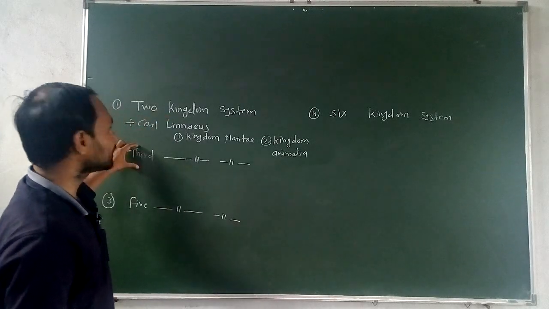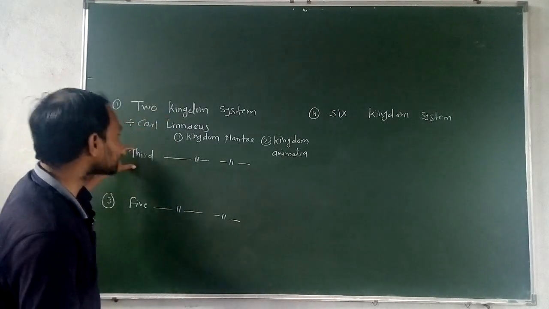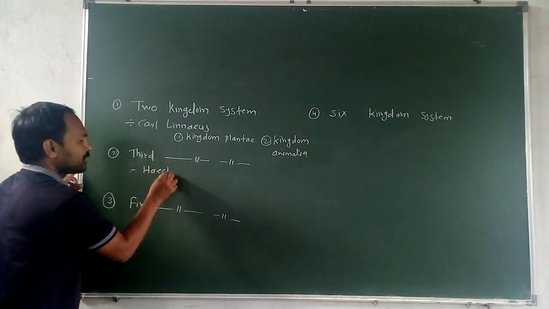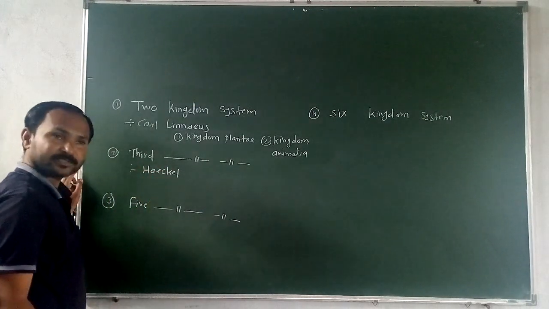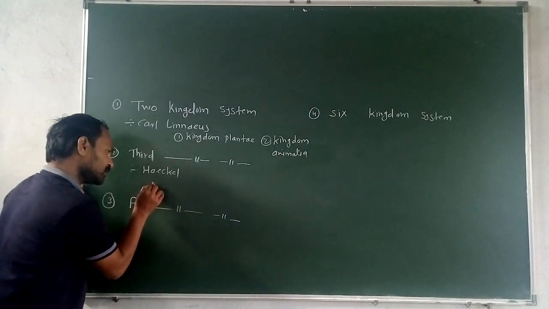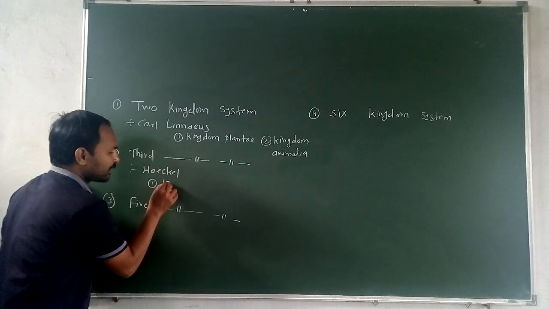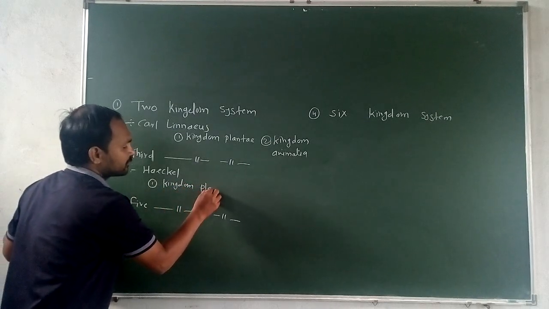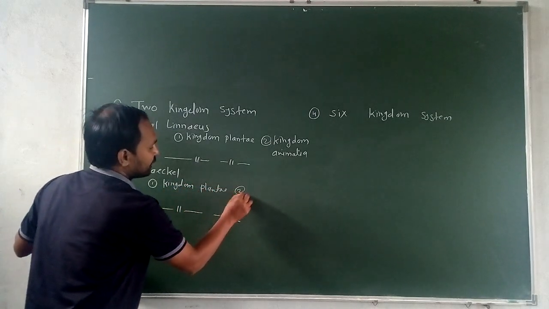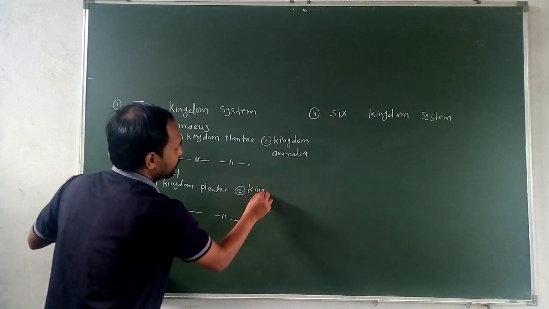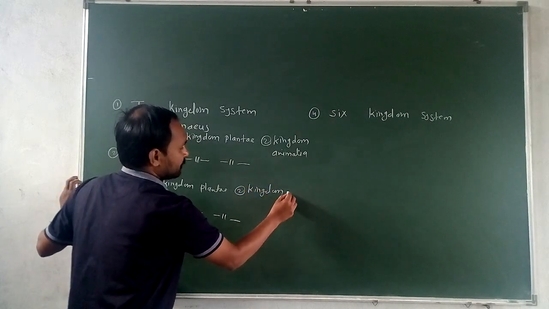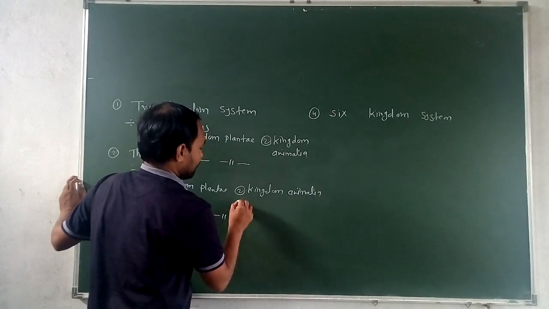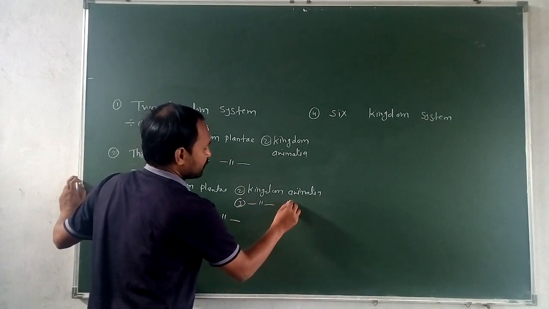After that, the three kingdom system was proposed by another scientist, Haeckel. Haeckel proposed a three kingdom system. In it, the first kingdom again is Plantae, the second is Animalia, and the third one is the kingdom Protista.